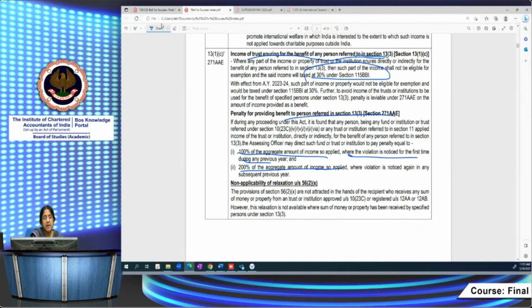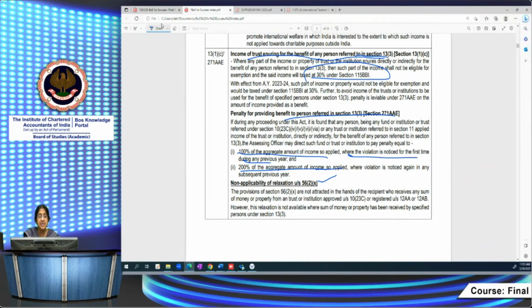Then non-applicability of relaxation under 56(2)(x). Whenever a person receives any amount as a gift, it will be subject to tax under 56(2)(x), but there are some exceptions, like when you receive it on the occasion of your marriage, or when you receive it from a relative. Likewise, one of the exemptions is when you receive any amount from a trust registered under 12A or 12AB; it is exempted in the hands of the person.